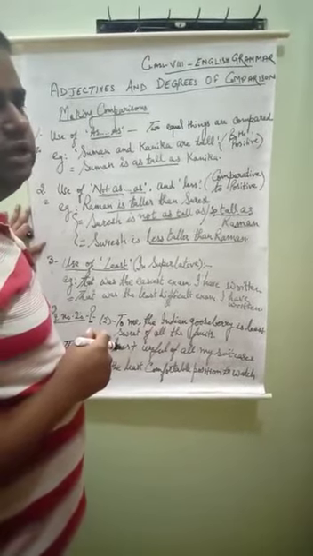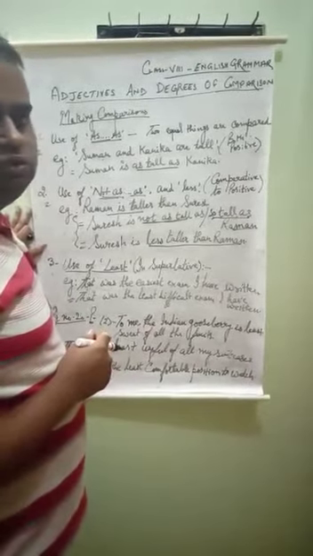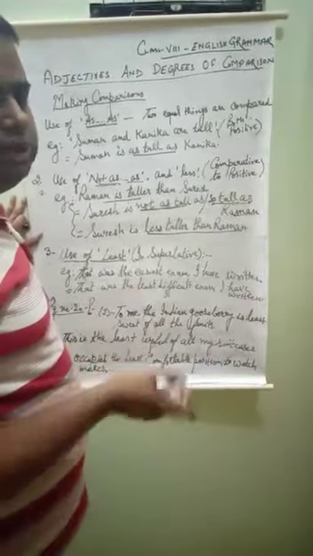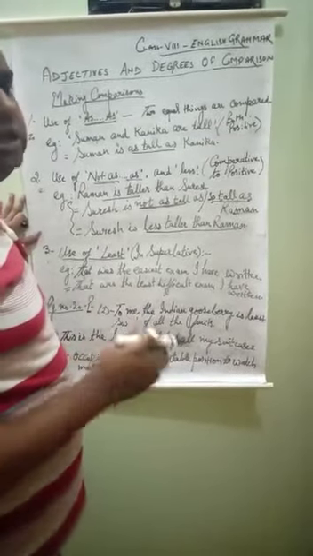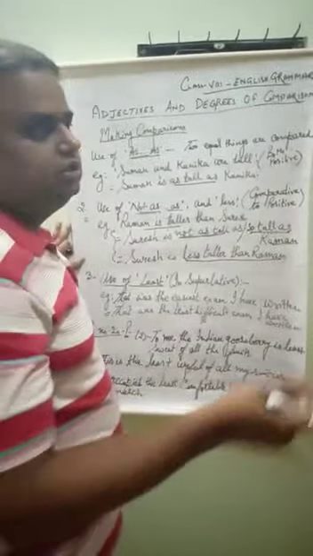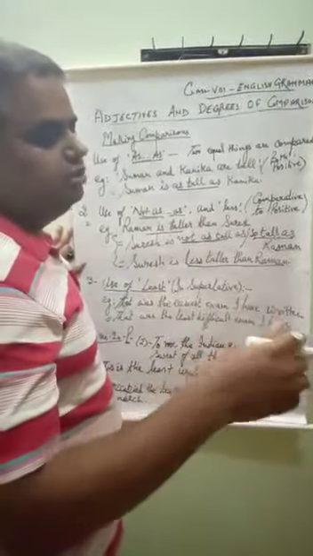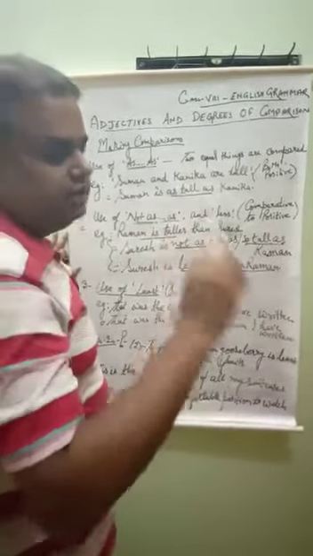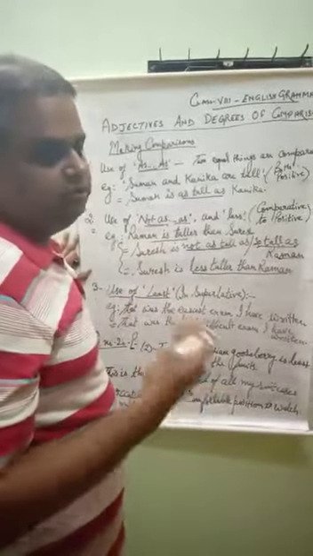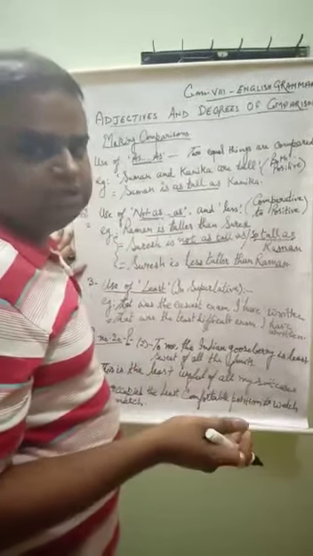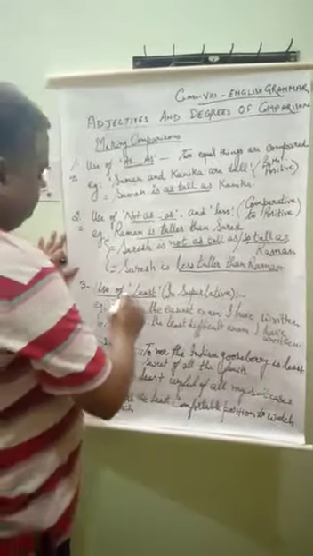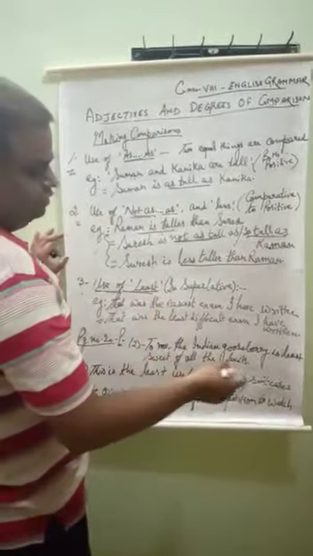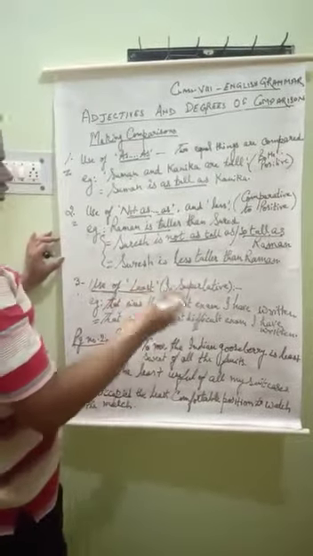So I will say, I got the least bad marks in the examination. If my marks are the best, then they will be the least bad. So when we use least, we use the positive degree of opposite meaning.